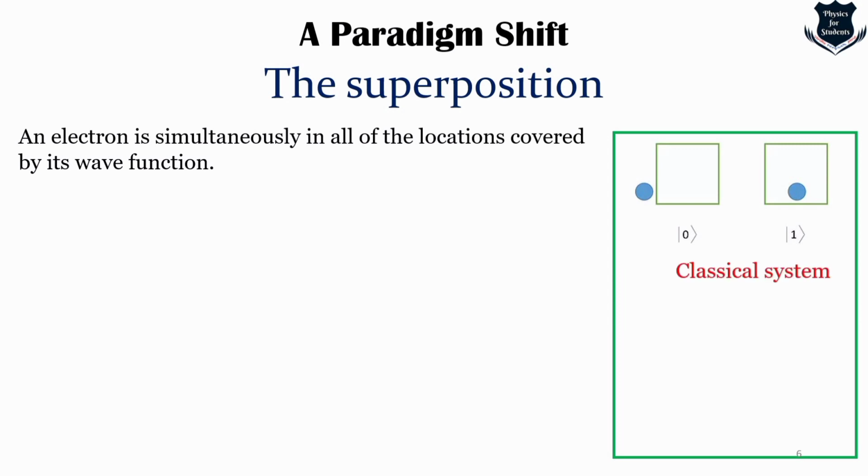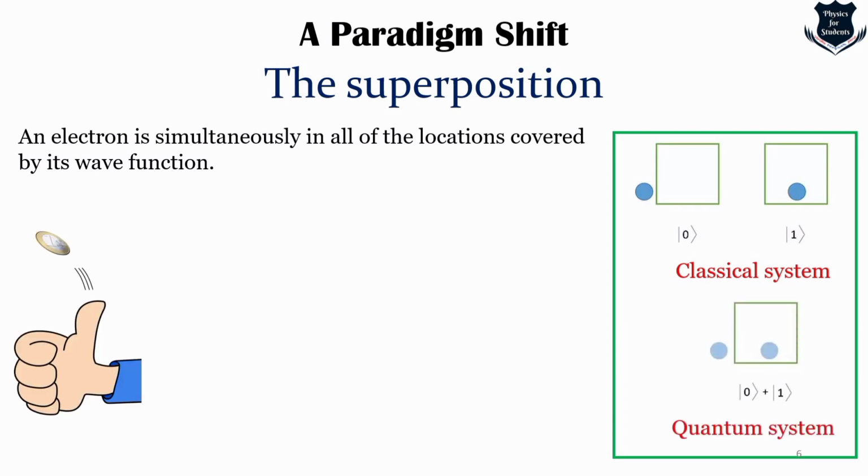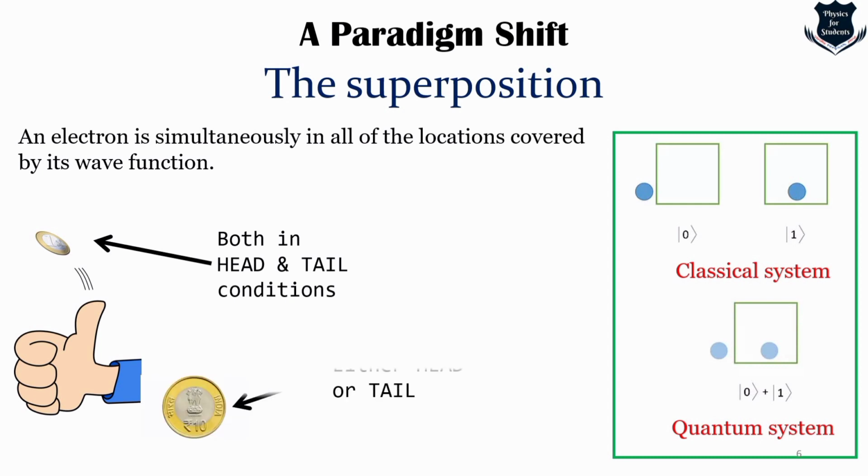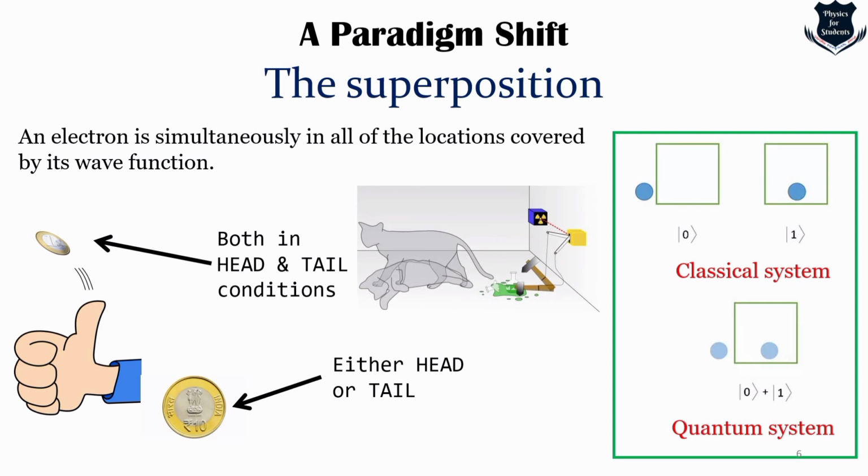So here you see that in a classical system, the position should be 0 or 1, whereas in a quantum system, it is both. So if I flip up a coin, right? When I'm flipping this coin in the air, it is both in head and tail conditions. But when it finally lands down, then we can tell that it is either head or tail. A similar thing has been expressed by the famous Austrian physicist Erwin Schrödinger, that the cat is both dead and alive. So this is what is called superposition, or the quantum state is superposed.